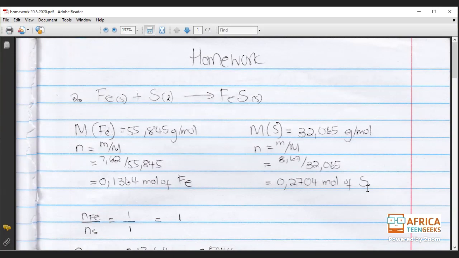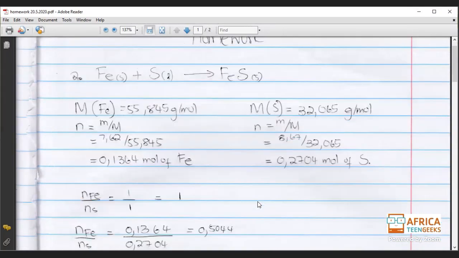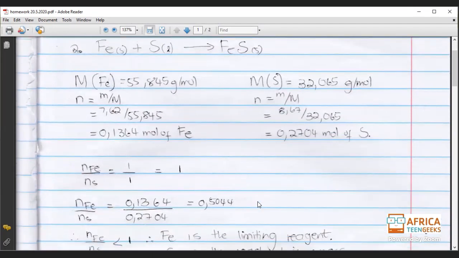It's very important, guys, because sometimes you're given a lot of data, so it becomes really hard to understand which one is which. So it's always best to write that this is a mole of Fe, this is a mole of S. That was the first step, calculating the number of moles.